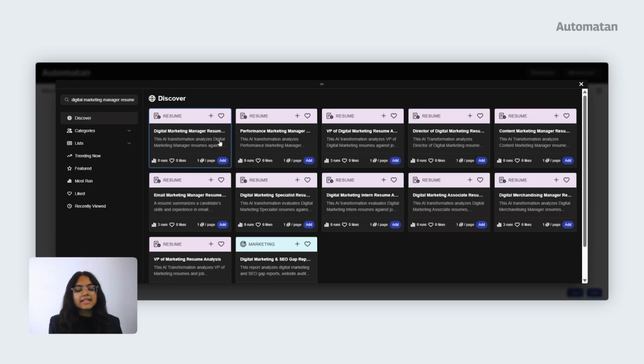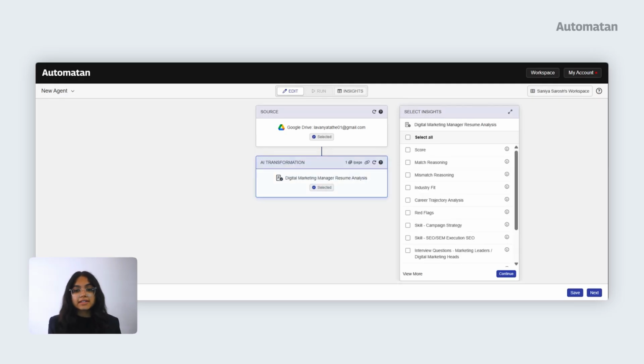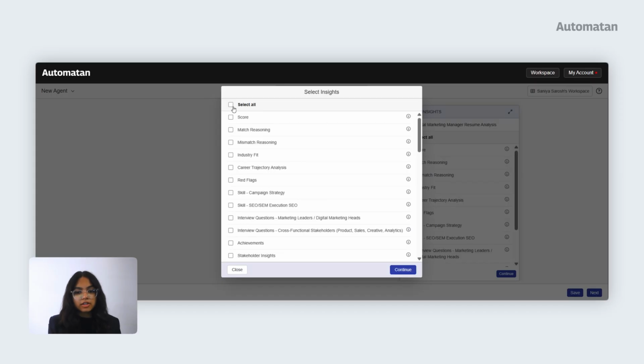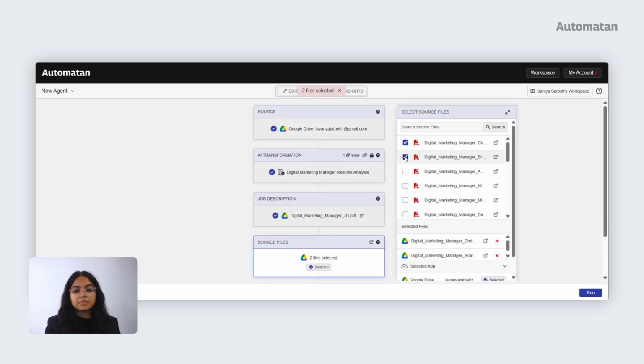To start, select an AI transformation from the library. Next, you will have to select the insights you want to assess. For this analysis, I will be selecting all. The next step is to select the job description or the reference file. The next step is to select the source files, which will be the resumes that you want to assess.